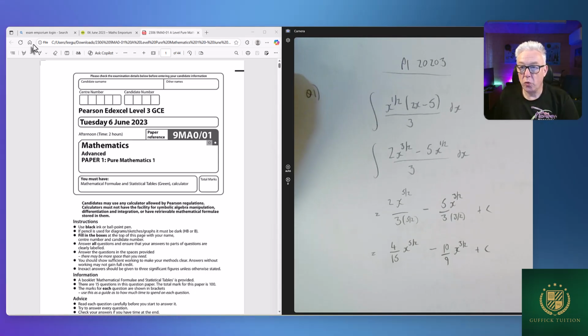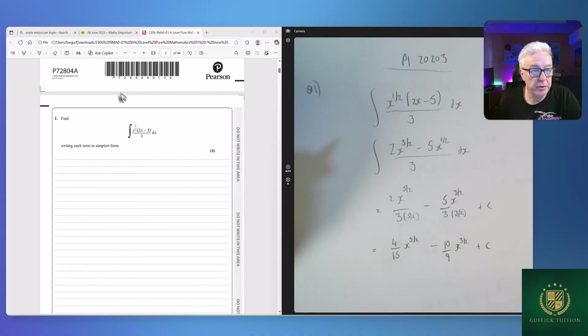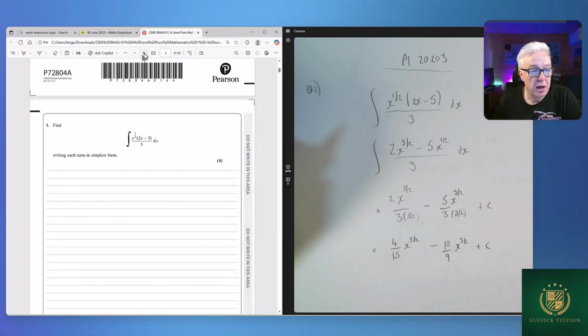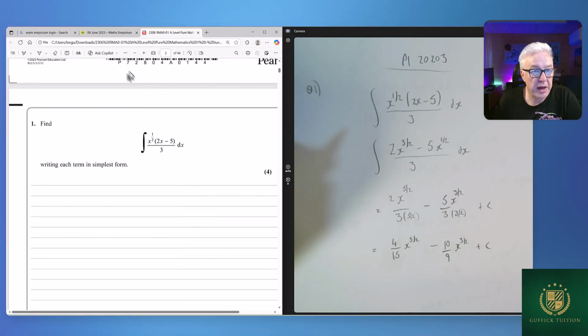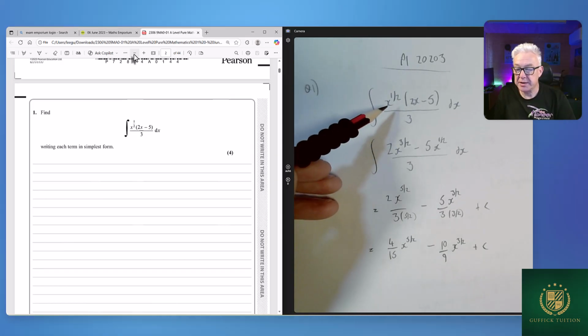Okay, this is question 1 of 2023 Pure Paper 1. So, nice question there. It says, find the integral of that in its simplest form. Okay, so literally all we need to do is expand the brackets.